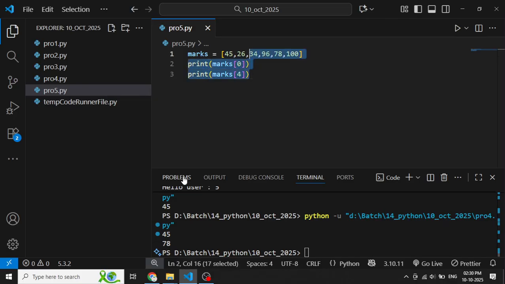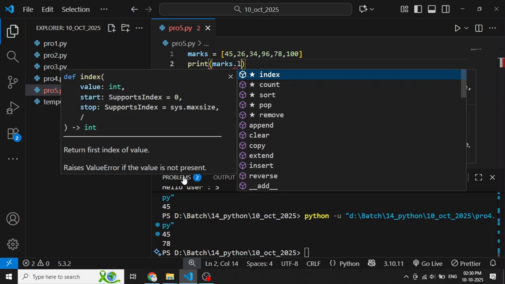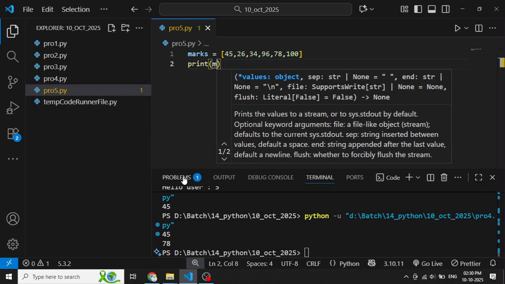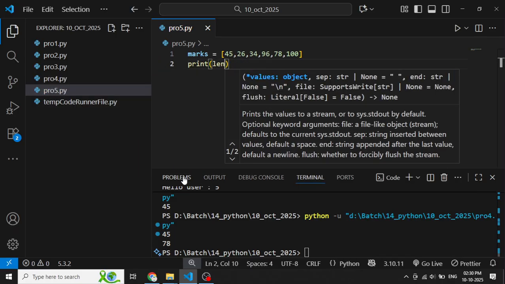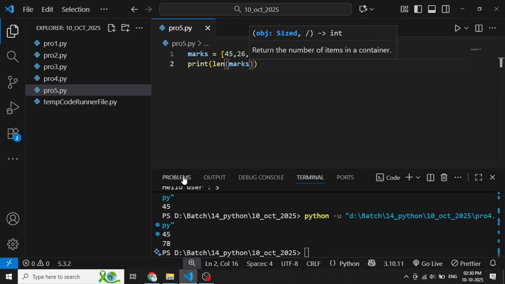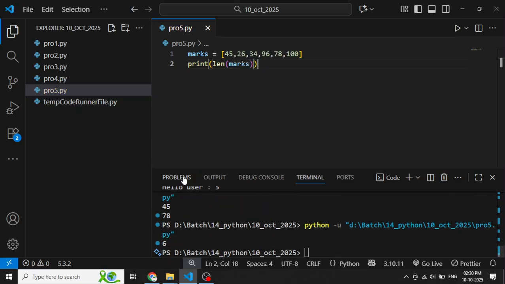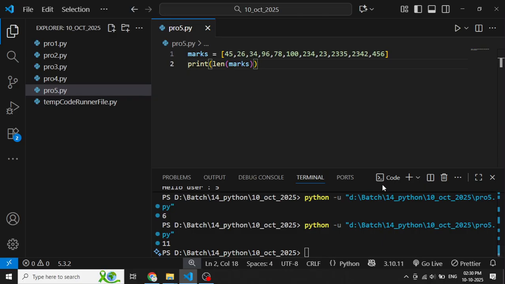We can achieve this with the help of the length keyword. Print marks dot length, or we can say len, and inside it we pass marks. So we'll get the length of marks. What is the length? 6. If someone adds some new value, then we will get the output based on the inputs: 11. We have 11 values. Clear? Is there any problem?